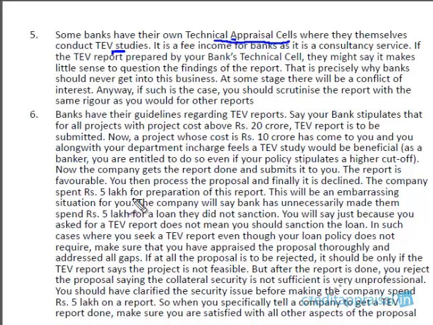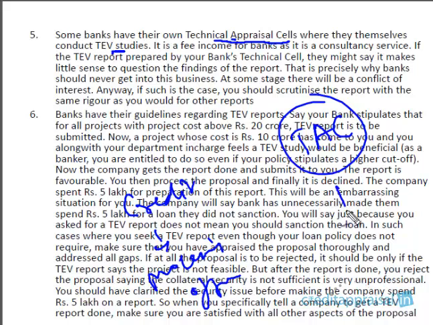It's not good because you are in the credit department, right? You are into processing proposals. You are a processing officer, right? And then there is this technical appraisal cell which takes up the case of a particular project and concludes that this is technically feasible and economically viable. So this borrower comes to you happily and says your bank itself has appraised this project and said this is technically feasible and financially viable.